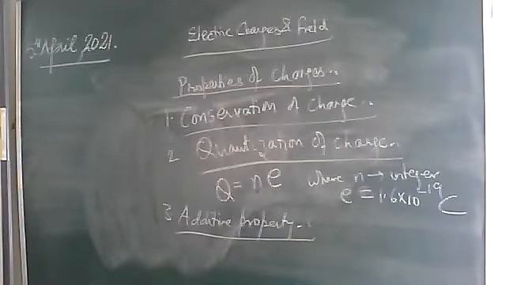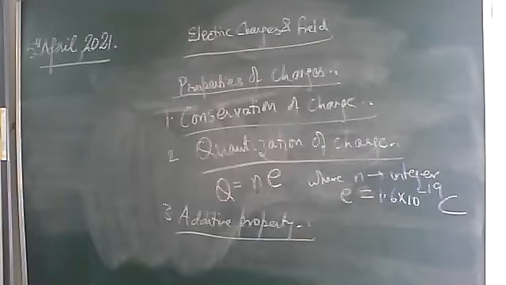Next is the additive property. Two types of additions you have studied last year, scalar addition and vector addition. Is charge a scalar or a vector quantity? Scalar quantity. So by simple algebraic operations, you have to add or subtract, with no need to see the direction. Whenever a quantity is a vector, we have to see its direction and then add accordingly.